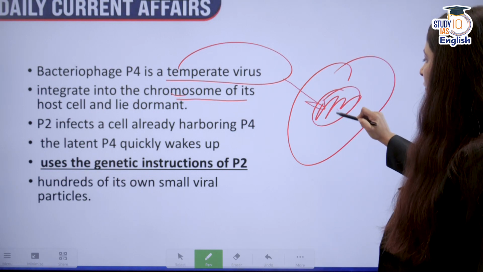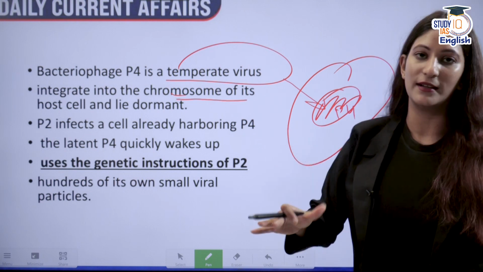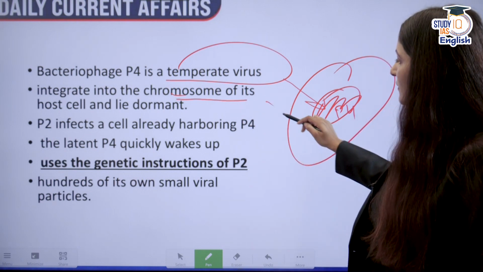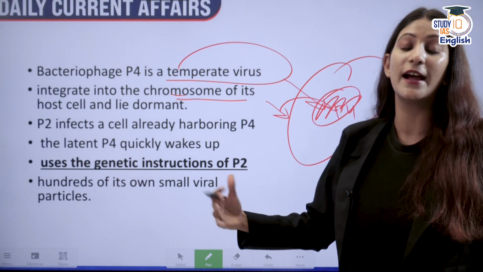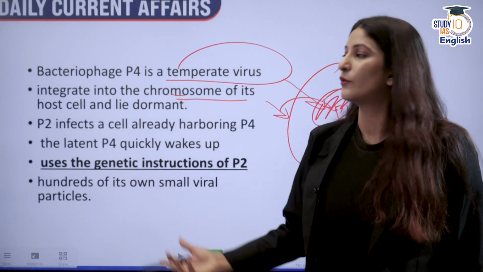So P4 will go inside and it will remain dormant, asleep. But P2, the other one, will latch itself and start giving direction to the P4 to make viral copies of itself. This is how they work.